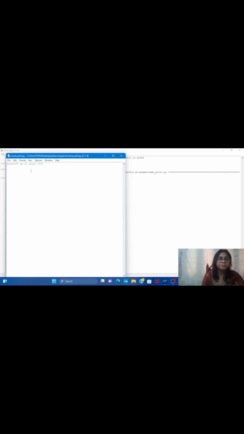Now suppose I want to print some other string rather than this. Whatever you want to print, you just give that particular string within that double quotation, and that will be printed without any alteration. Now let us see, if I don't give this double quotation, then what will happen, right?